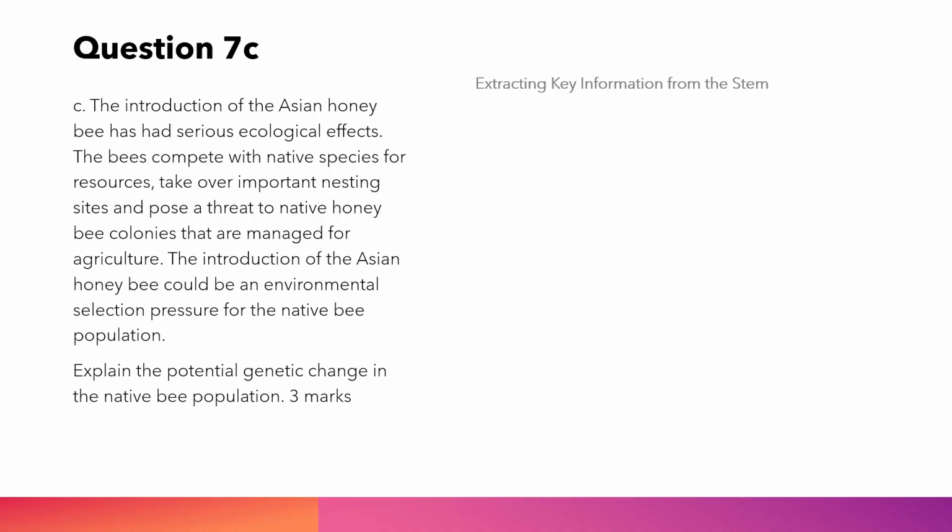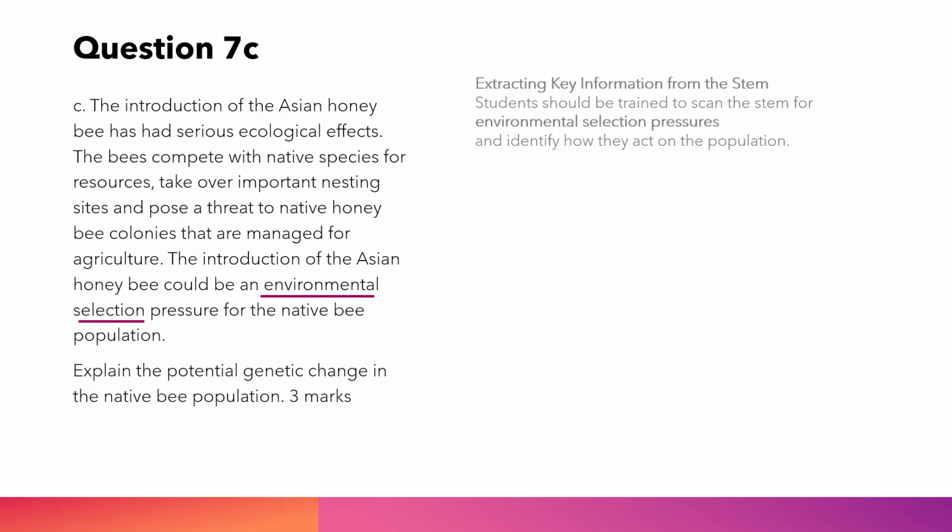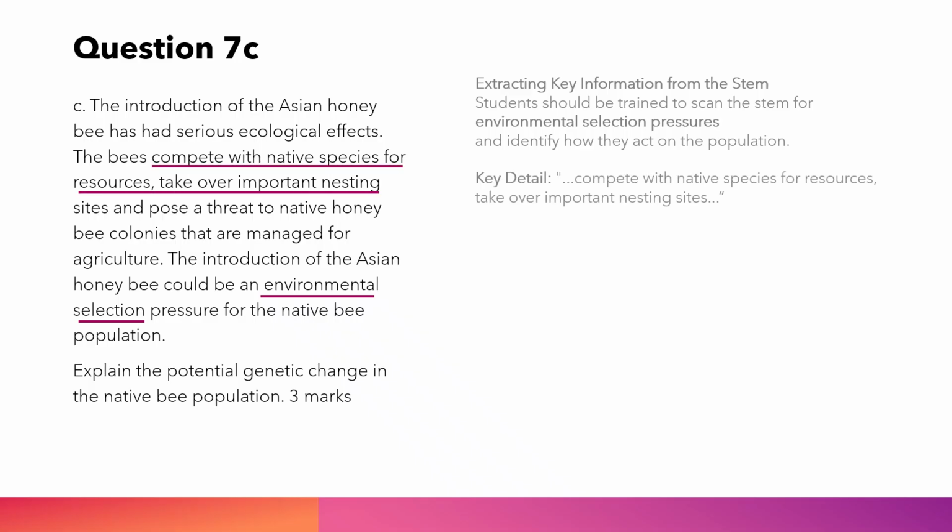Extracting key information from the stem. Students should be trained to scan the stem for environmental selection pressures and identify how they act on the population. Key detail. Compete with native species for resources, take over important nesting sites. The extraction. This identifies the specific selection pressure, competition for food and habitat.